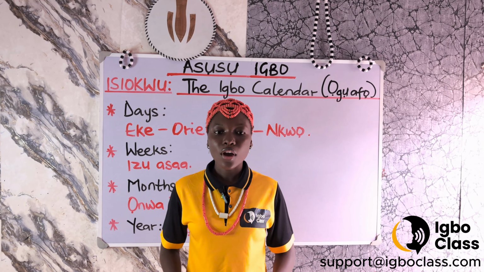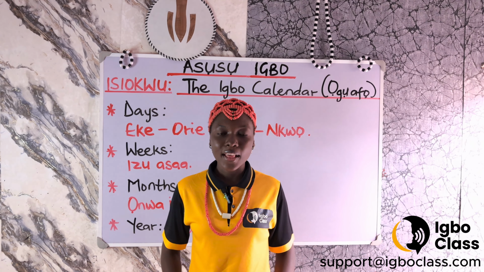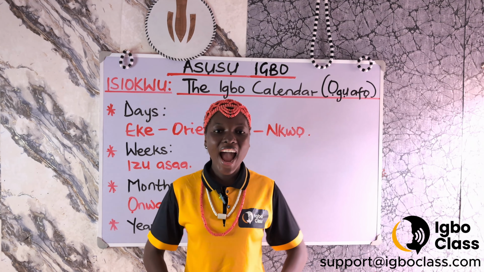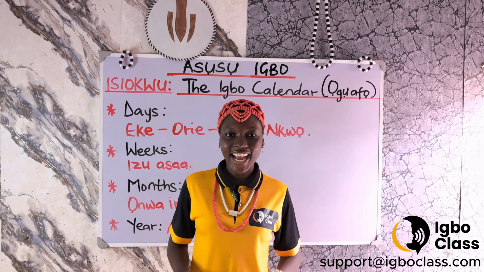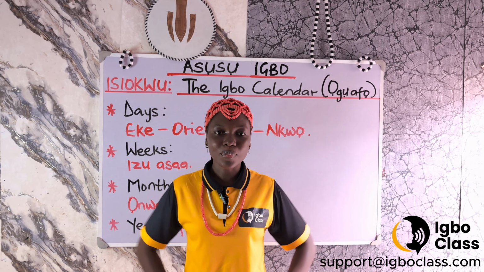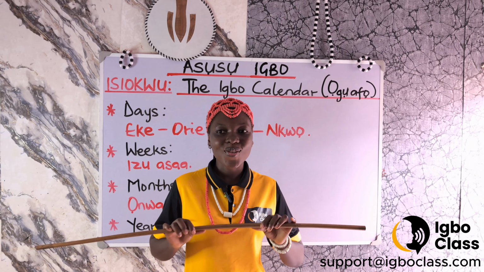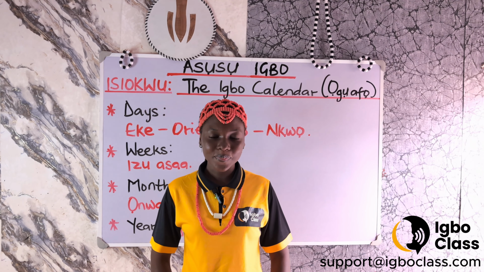The 10th month, ọnwa okike. The 11th month, ọnwa ajana. The 12th month, ọnwa ede ajana. And the 13th month, which is ọnwa ụzọ alụsị.